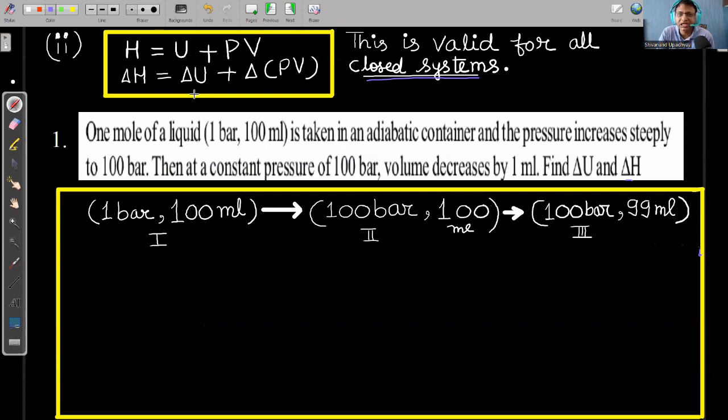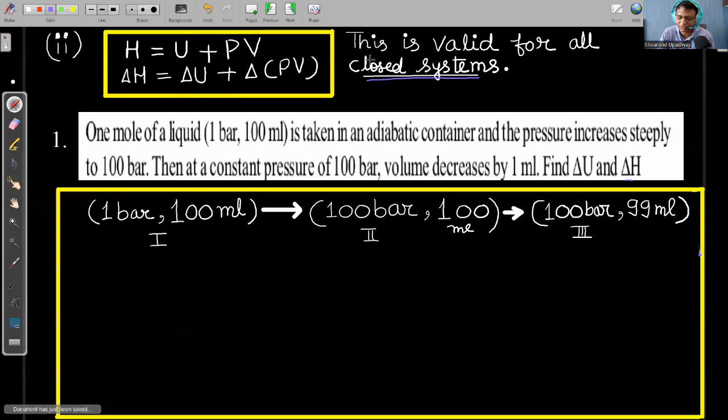We also write that delta H is equal to delta U plus nR delta T. When we write delta H equal to delta U plus nR delta T, we should be careful that we cannot write the change in pressure-volume energy as nR delta T or delta ng RT for solids and liquids. We can always write the change in pressure-volume energy as either nR delta T or delta ng RT only when the gas is an ideal gas. We cannot write it when it is a real gas, a solid or a liquid. So the purpose of discussing this topic is that you should be confident about when to use this formula.